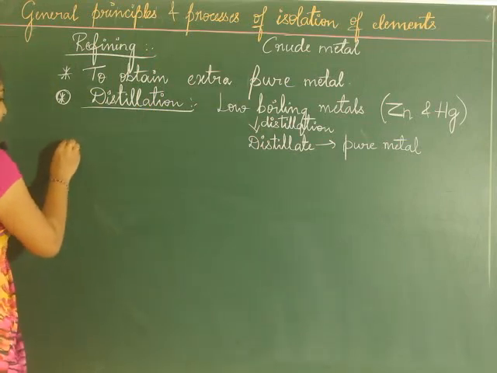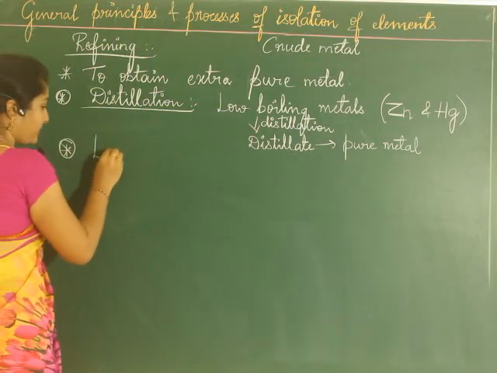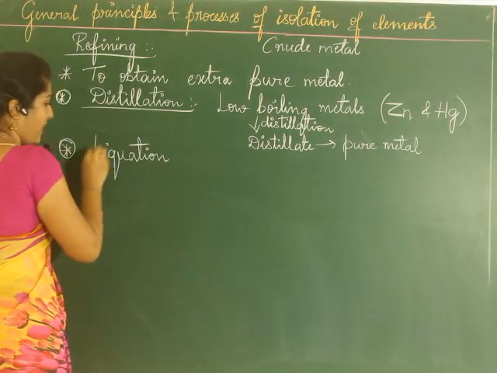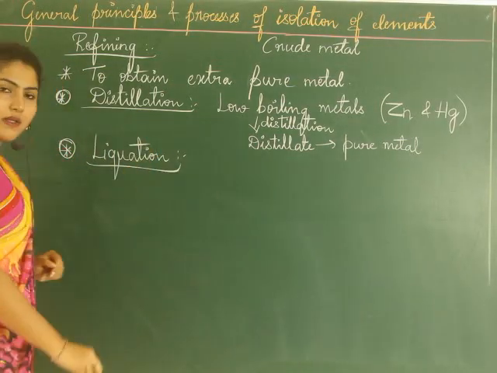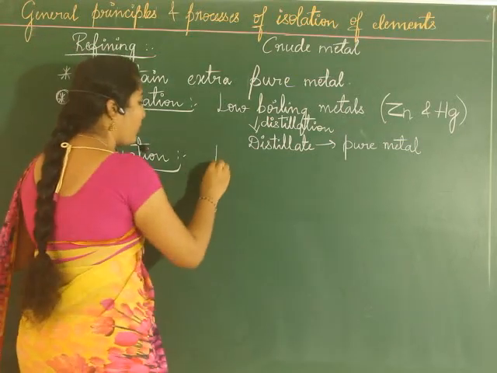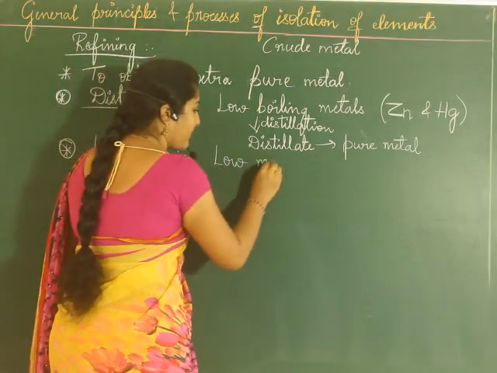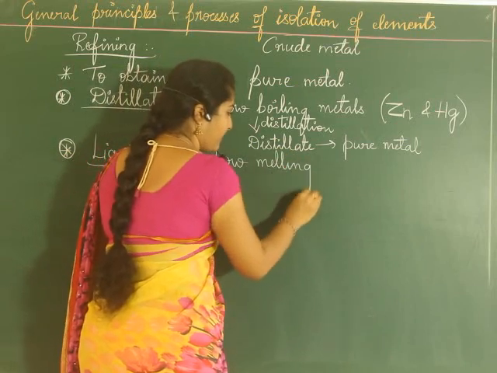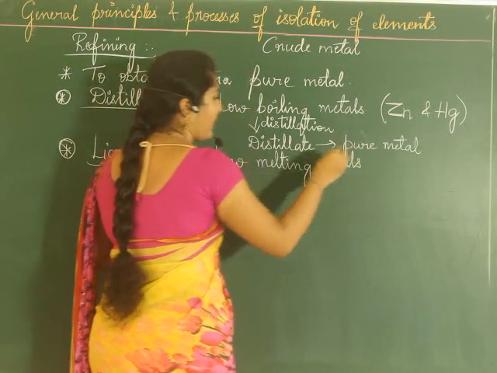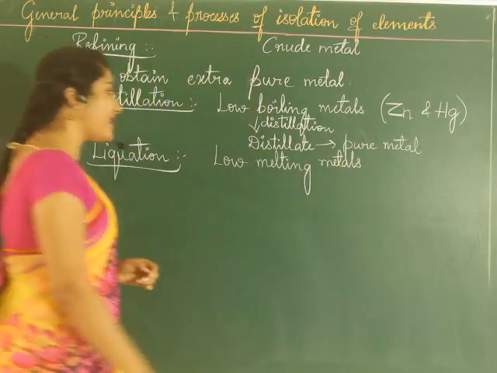The next method is called liquefaction. In this method, what will be done? It is usually applied for metals which have low melting ability, low melting metals like tin.